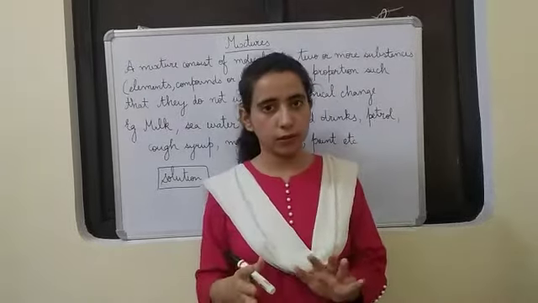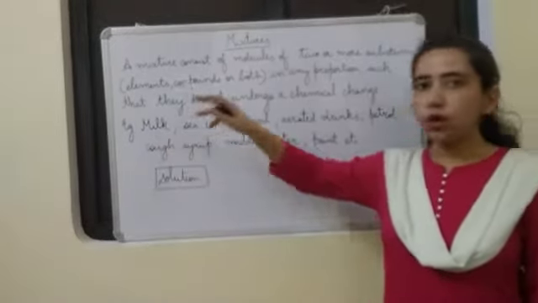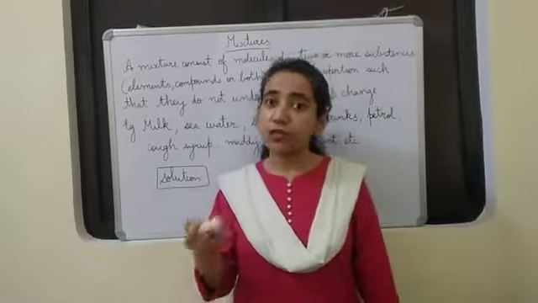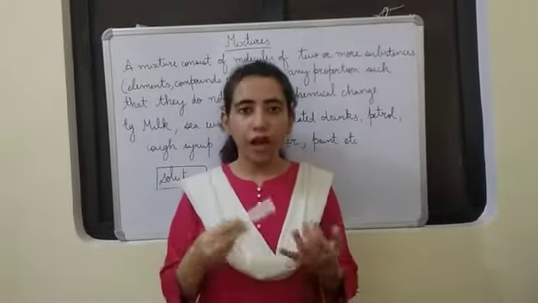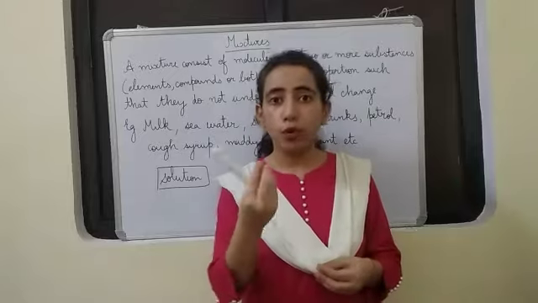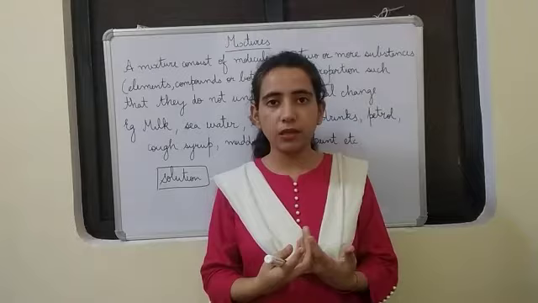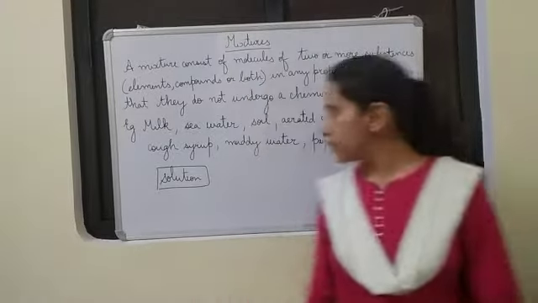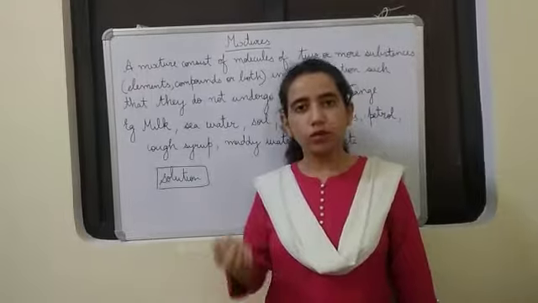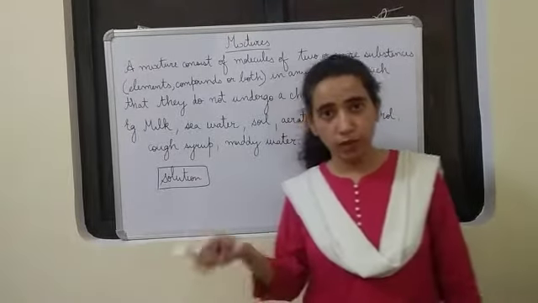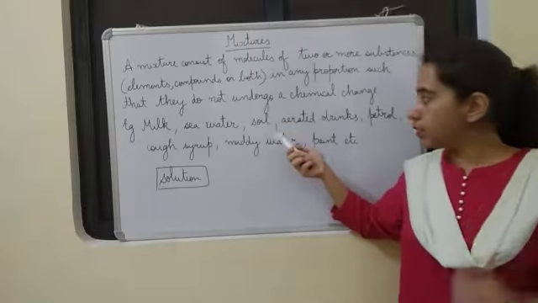Okay, we can see few more examples like milk. Milk, although it looks like a pure substance, we say milk is very pure, but it is a mixture. It consists of fat molecules, then some protein molecules are there, water is there. So we see so many things are mixed in milk. Okay. Then seawater you know, water is there, salt is there, and so many minerals are present there, so it is a mixture. And soil, of course, so many particles are present.